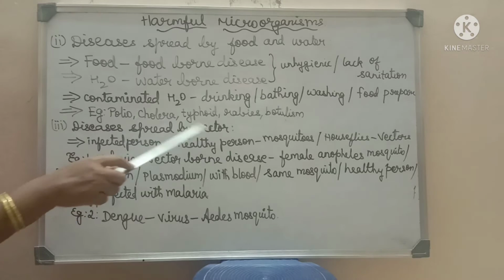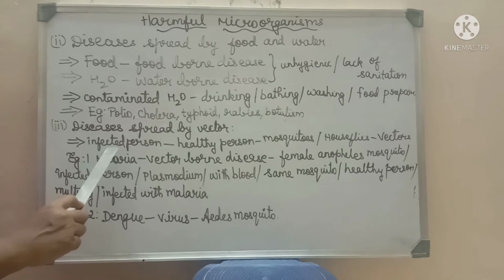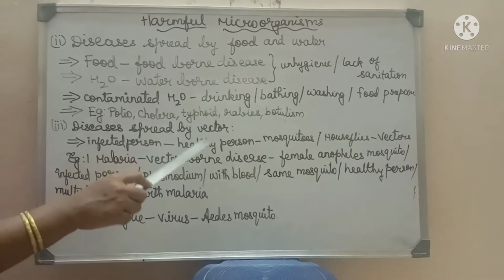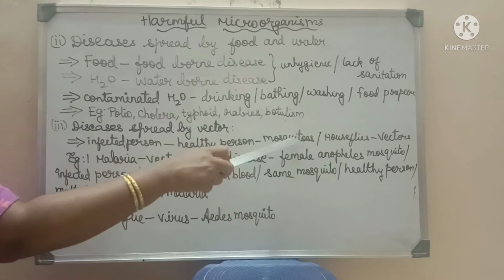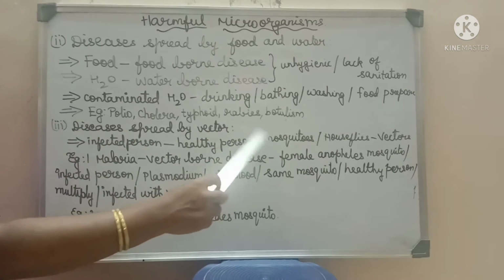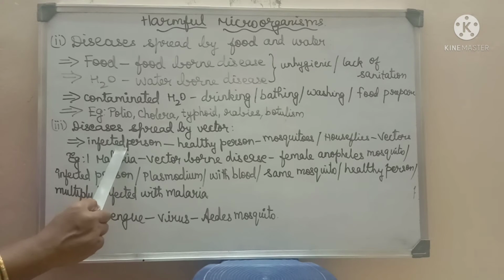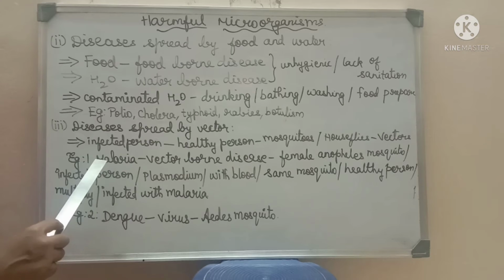The next is the disease spread by vectors. Vectors are the carriers, in the sense the organisms which carry the pathogen or disease-causing germ. That is, they take the pathogen from the infected person and transfer it to the healthy person. For example, the mosquito or the housefly, insects which are considered carriers or vectors, carry the pathogen from the infected person to the healthy person, resulting in disease to the healthy person. Here we can quote two examples, malaria and dengue.